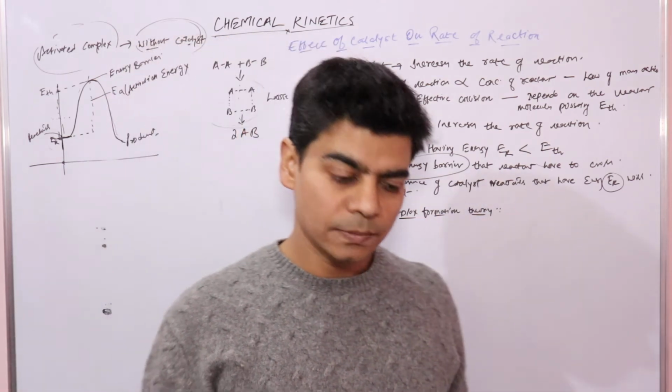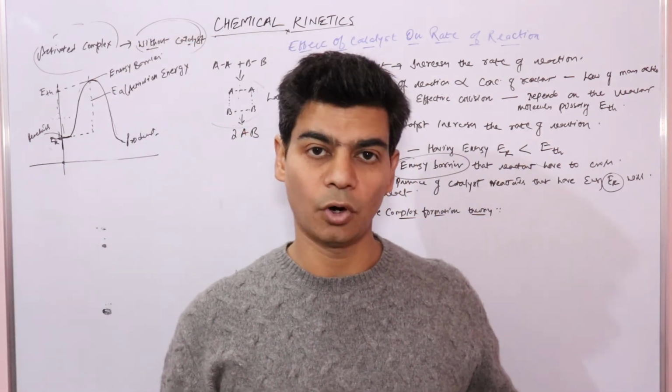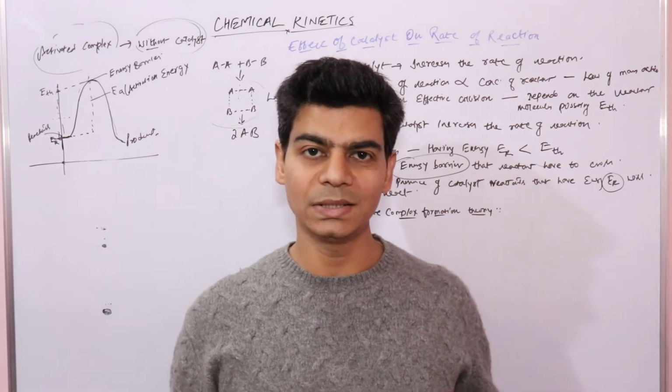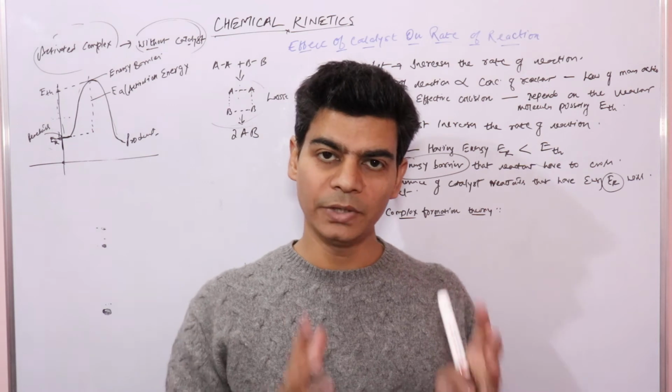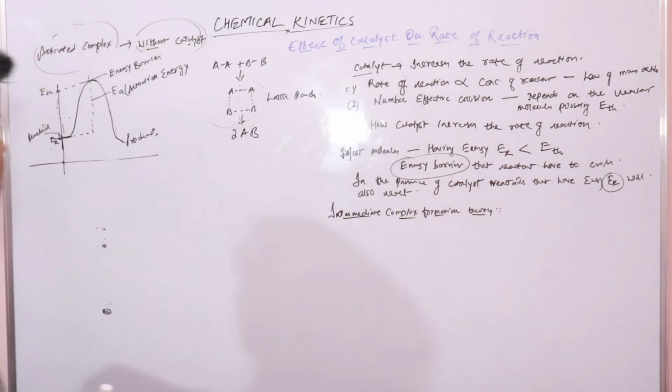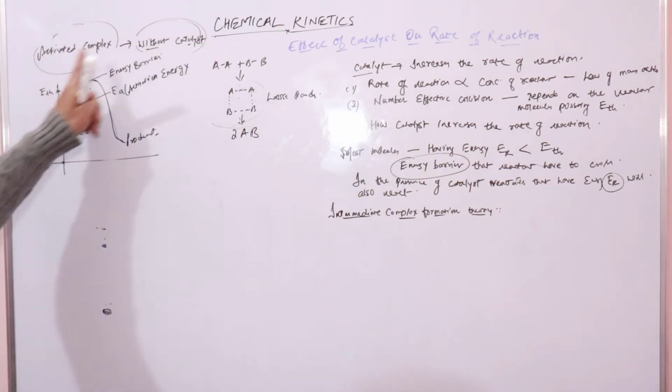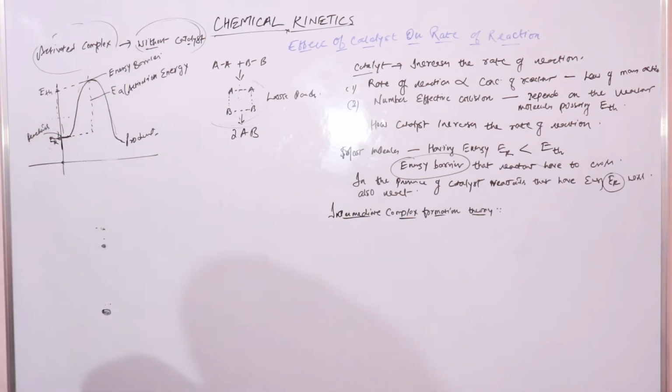As per intermediate complex formation theory, the reactant molecules first form loose bonds with the catalyst to form a high energy complex, which has a potential energy much less than the intermediate complex formed without catalyst.